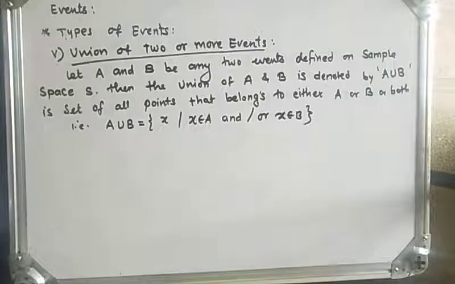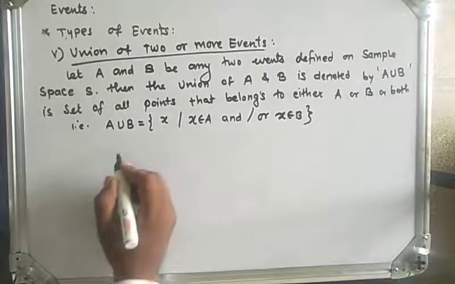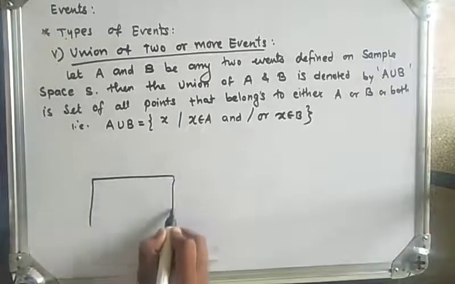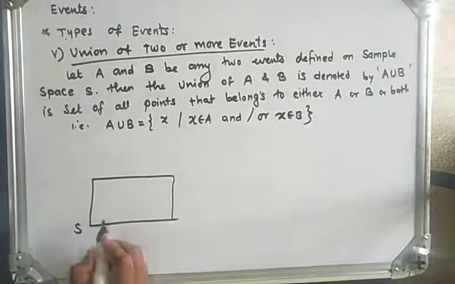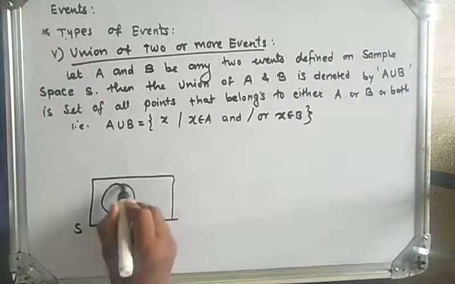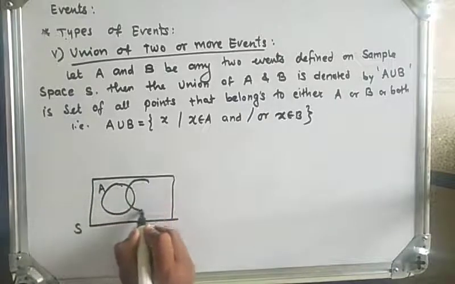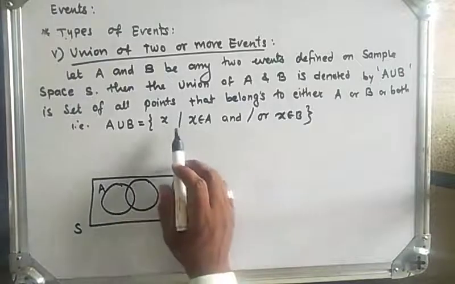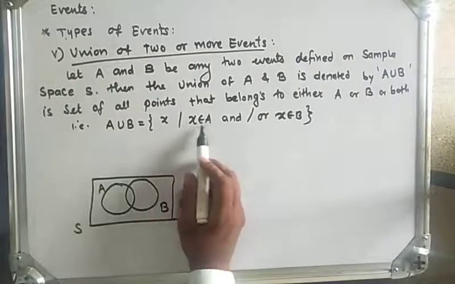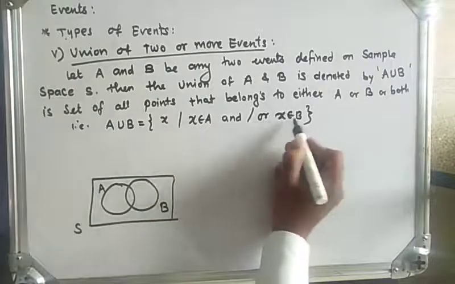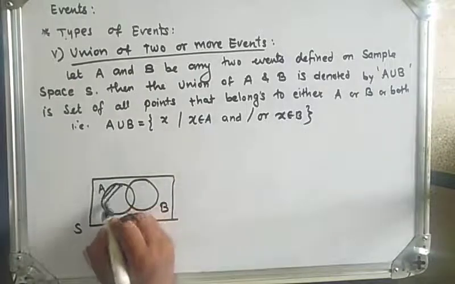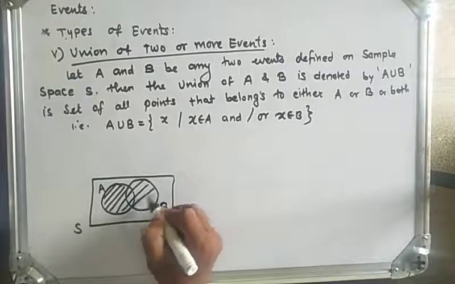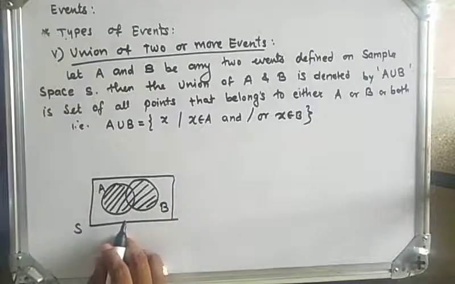Geometrically, suppose this is sample space S, and this is an event A and this is an event B. Then A union B is the set of all points x such that x belongs to A and/or x belongs to B. So the collection of points will be this shaded region. So this is the union of A and B.